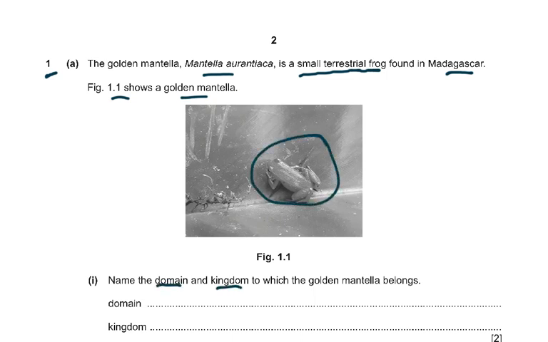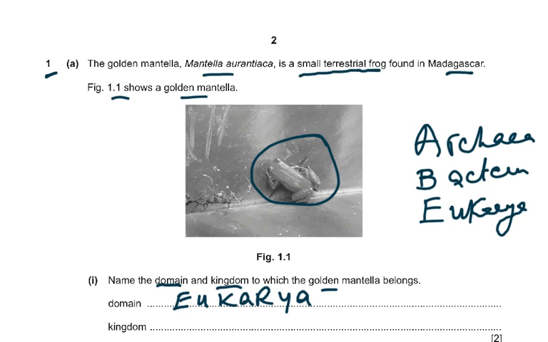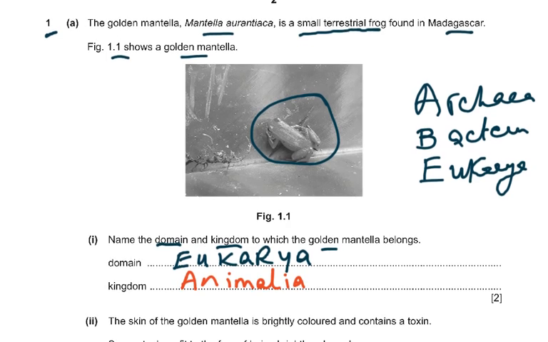Name the domain and kingdom to which the golden mantella belongs. Do you know the domain is Eukarya? What are the domains? There are 3 domains: Archaea, Bacteria, and Eukarya. Always make a mnemonic to remember things. And the kingdom is Animalia, because it's an animal; a frog is not a plant, it's an animal. We have all seen frogs, so it's not something that we haven't seen. So this got you your 2 marks.